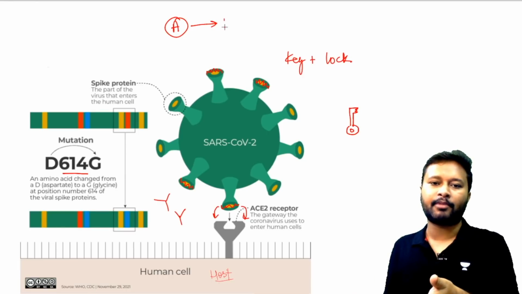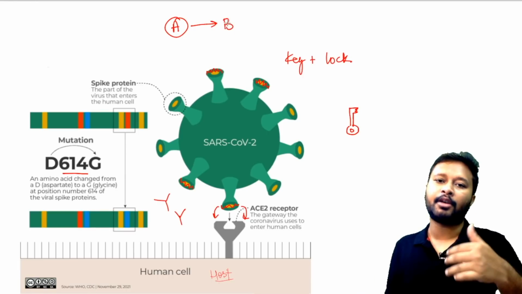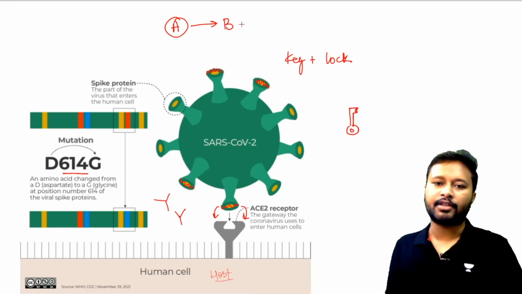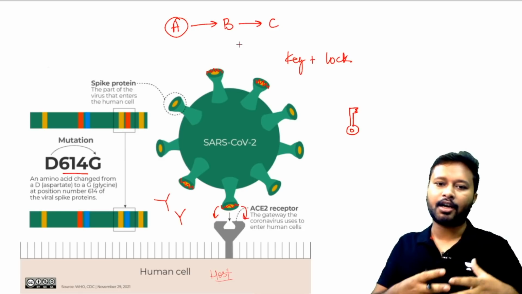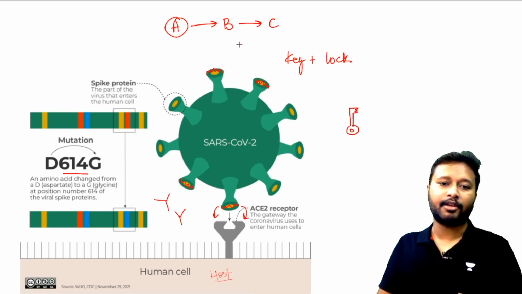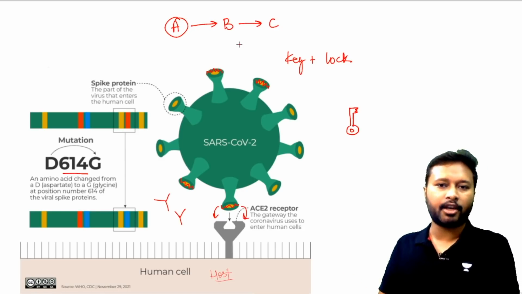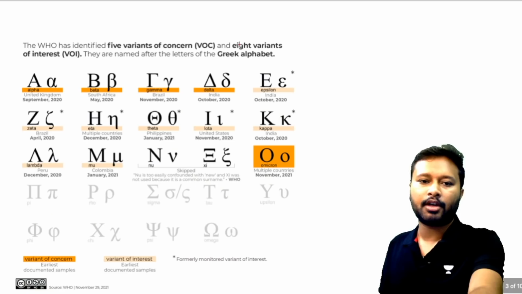Okay, it will become some, let's say, virus B, and then let's say B again made some mutations in itself, so it will become some new virus C. Since all these viruses which we are studying these days are part of the coronavirus family, we call them variants of coronavirus.